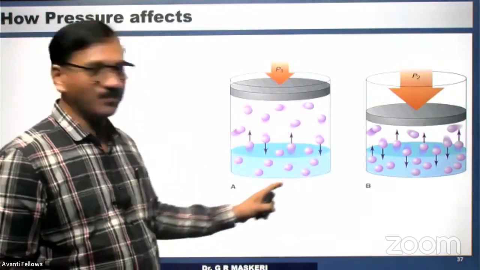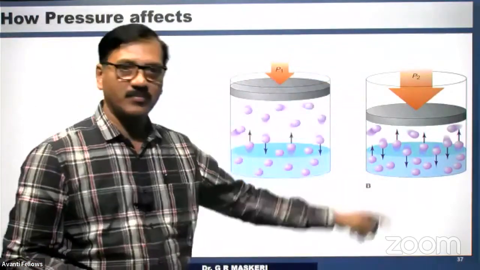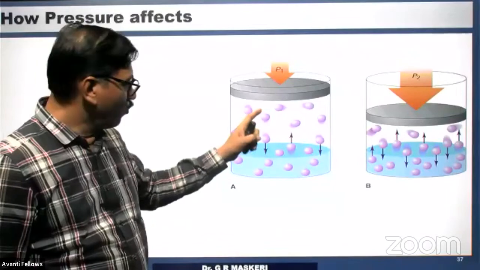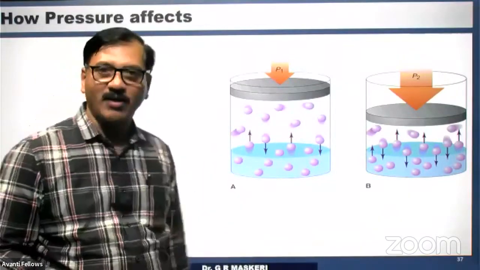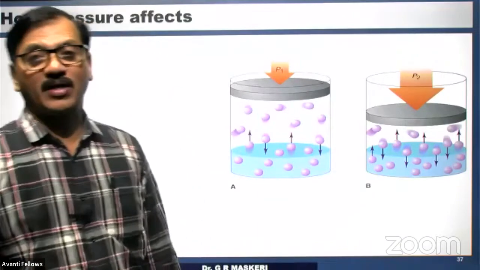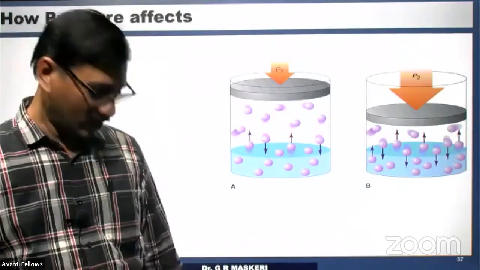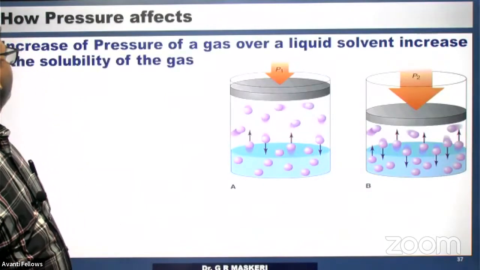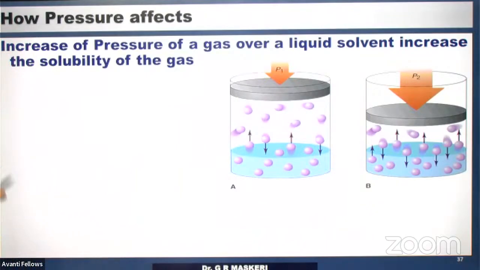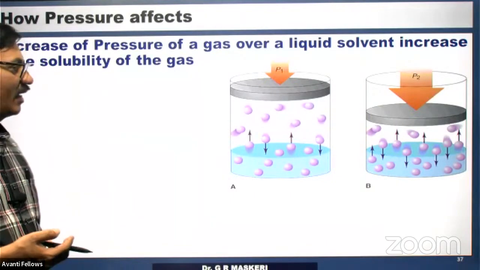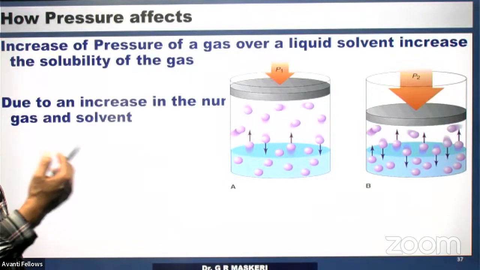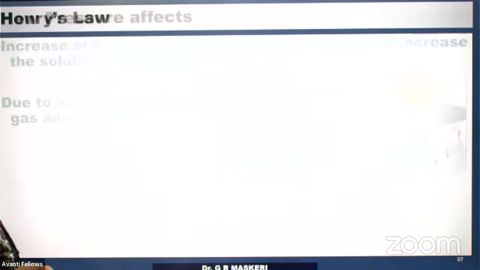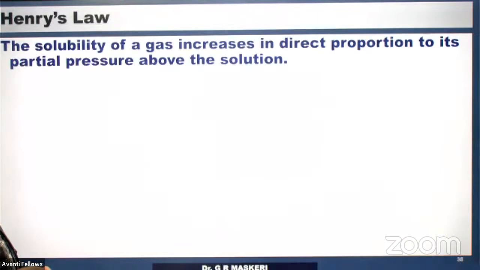So there is a gas here, and you are increasing the pressure. By increasing the pressure, more of the gas over the liquid will be inside the liquid. So application of pressure increases the solubility of the gas. There is a law called Henry's law. Henry's law gives the mathematical expression for that.